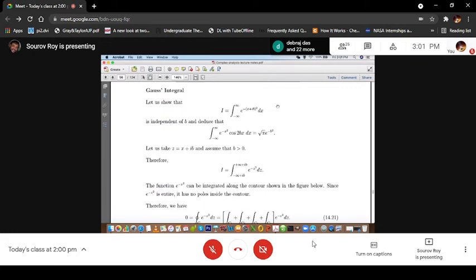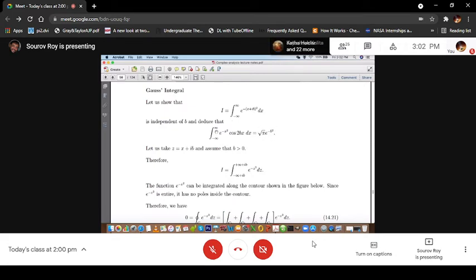So for the time being, we will choose b greater than 0. So I is integration minus infinity to plus infinity e to the power minus (x plus ib) whole square dx. We have to show that this is independent of b, and from there we have to deduce that integration minus infinity to plus infinity e to the power minus x square cos 2bx dx is equal to root over pi e to the power minus b square.